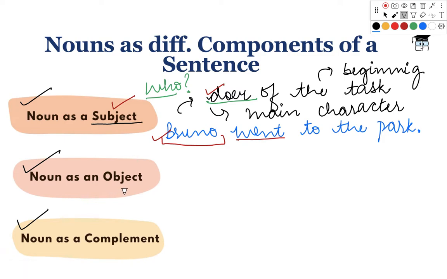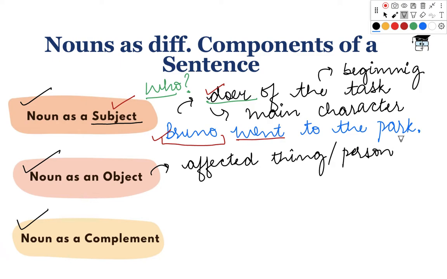Moving on to the next type, which is noun as an object. Where a noun acts as the affected thing, person or place in the sentence that the doer or the subject is affecting, then that noun takes up the form of an object of the sentence.